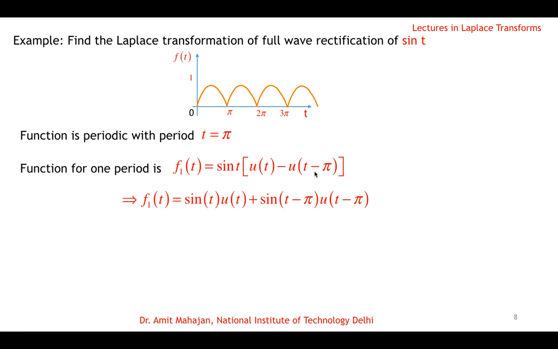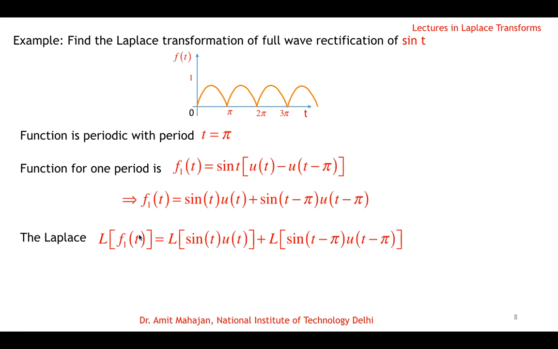So u(t) minus u(t minus pi), or we can multiply this to write sine t u(t) and sine t u(t minus pi), and because we have a negative sign, we can write minus sine t as sine of (t minus pi).